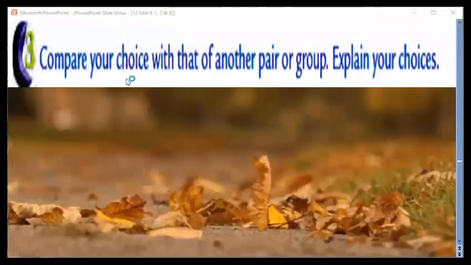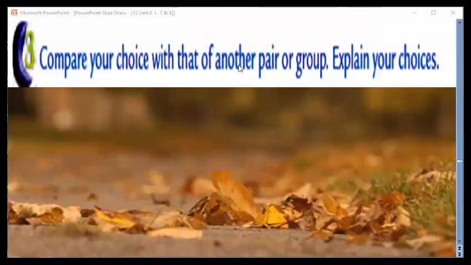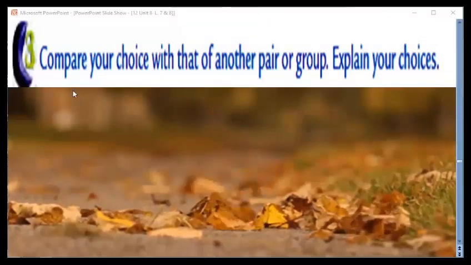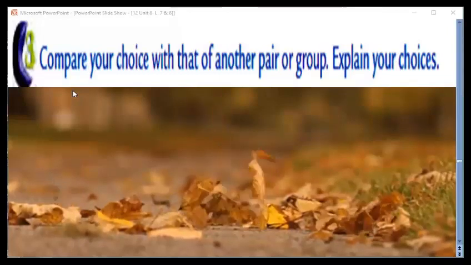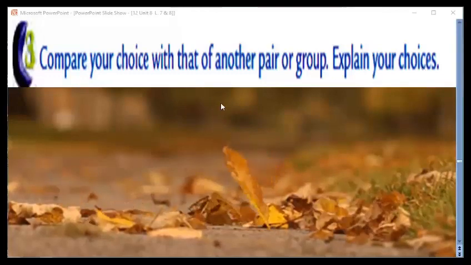Take care, dear students. Compare your choice with that of another pair or group, and explain your choices. Sometimes I asked you at the end of some questions why or why not. You have to explain your choice. You have to justify your answer.